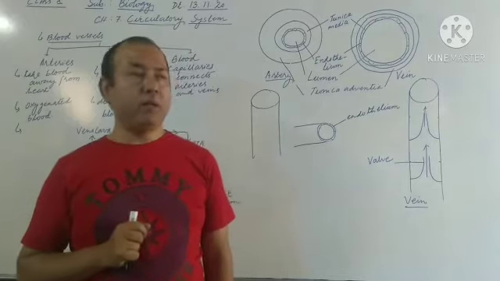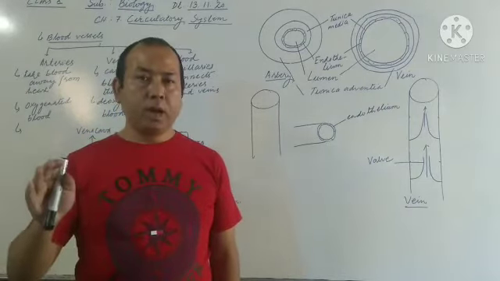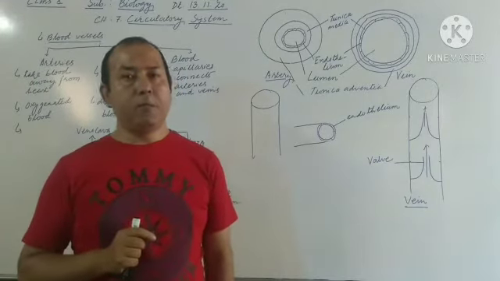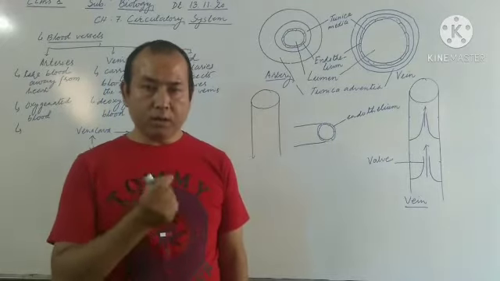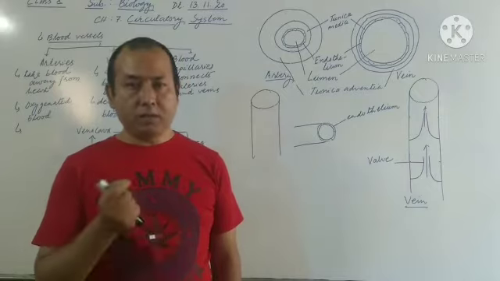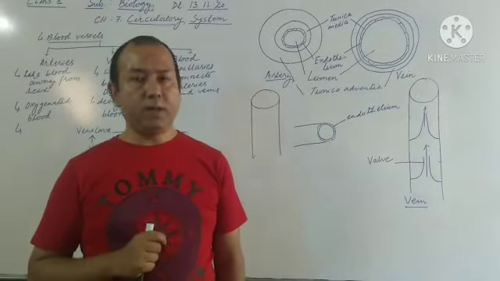So that is why we can say in a very brief way that veins collect the blood and carry the blood to the heart. Then again, about the blood capillaries, they are the blood vessels which join or connect veins with the arteries, or arteries with the veins. So this is the first point of difference.